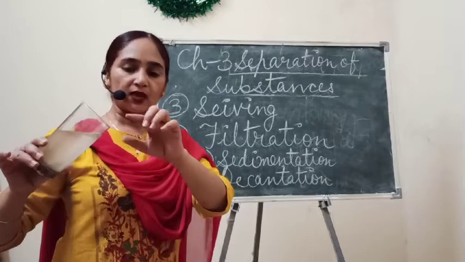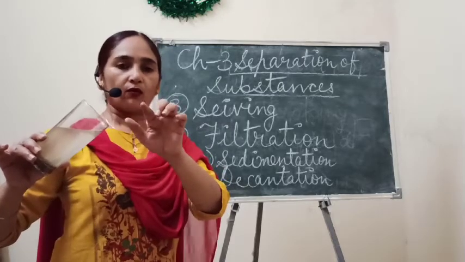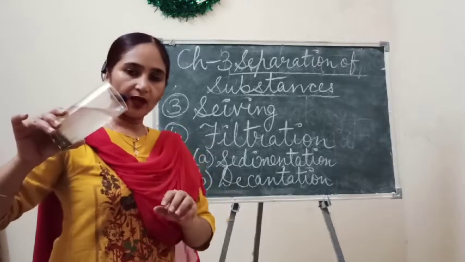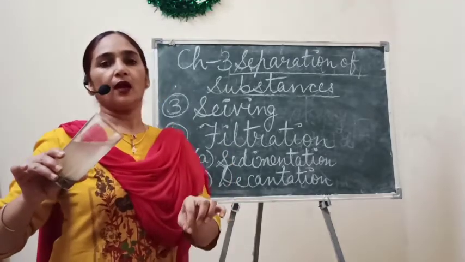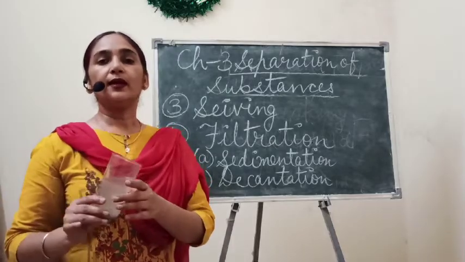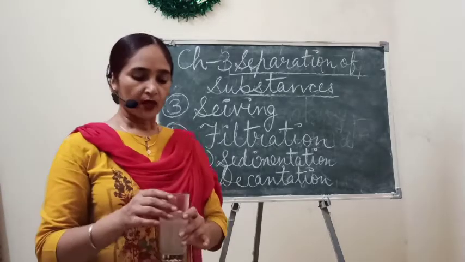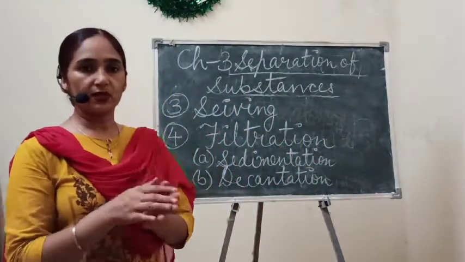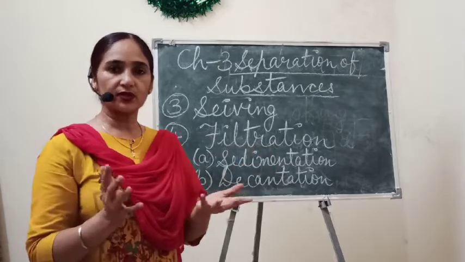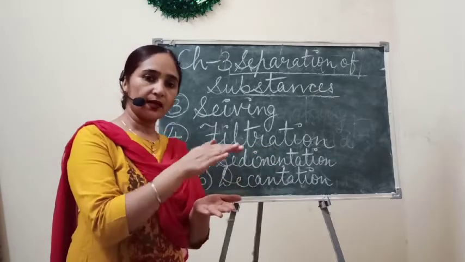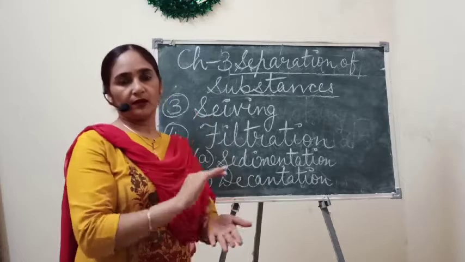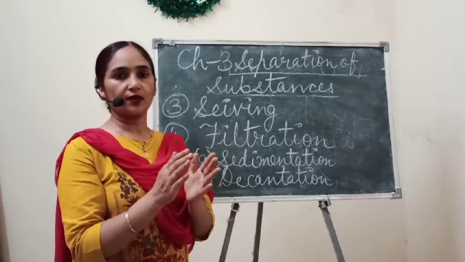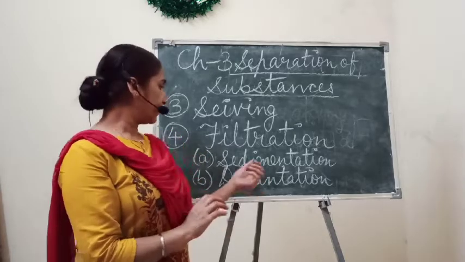So separation of these two substances, water and sand, by pouring into another utensil is called decantation. So I think now you understood what sedimentation is. Settling down is called sedimentation, and when we separate the clean water into another tumbler, that process of separating the clean water from the sand is called decantation.